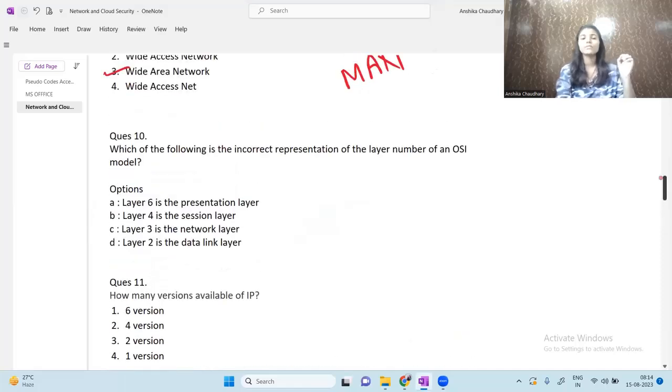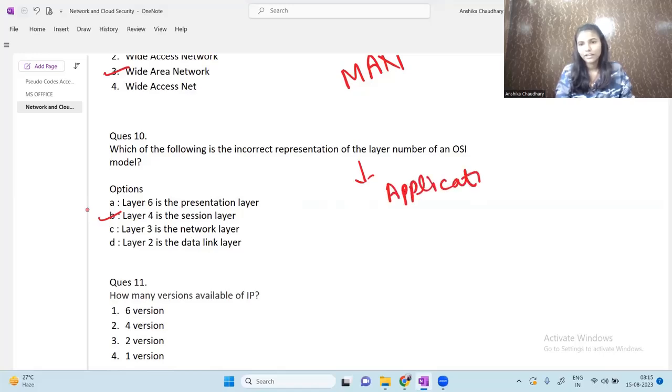Next question is, which of the following is the incorrect representation of the layer number of an OSI model? So there are 7 layers in the OSI model. The correct form of the OSI layers, I'm writing in the reverse order: application layer, then presentation layer.